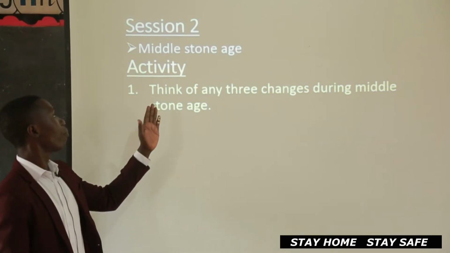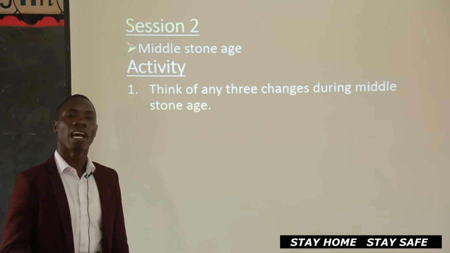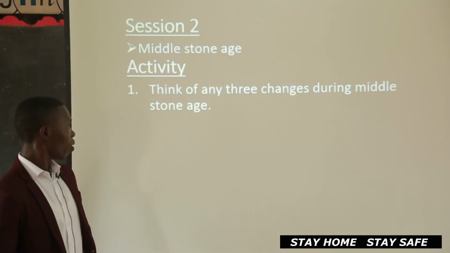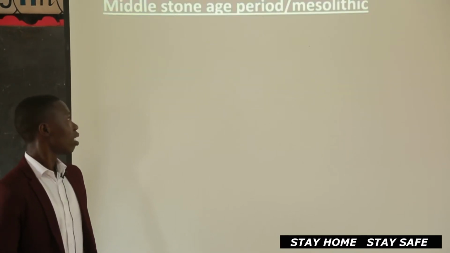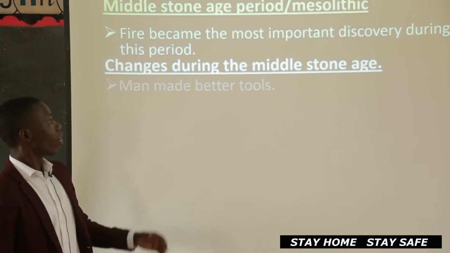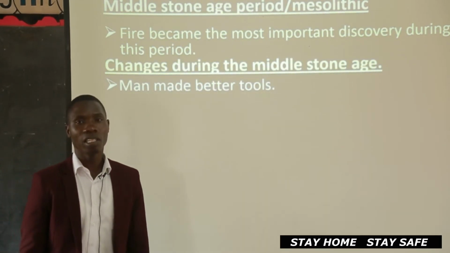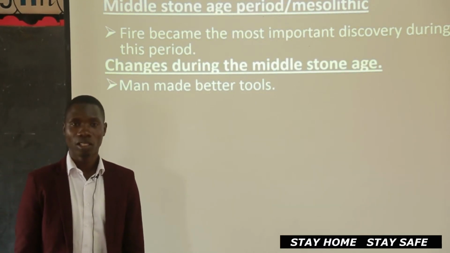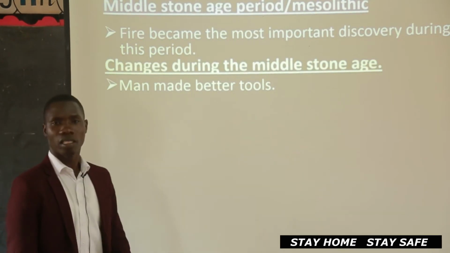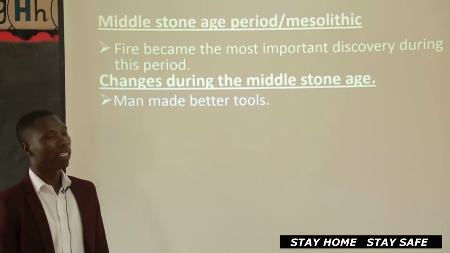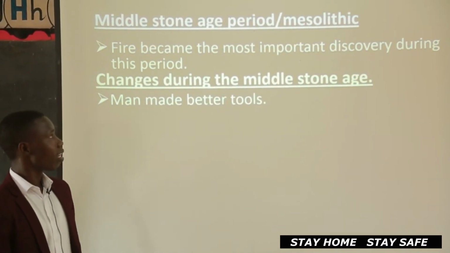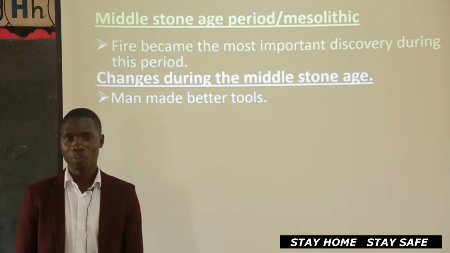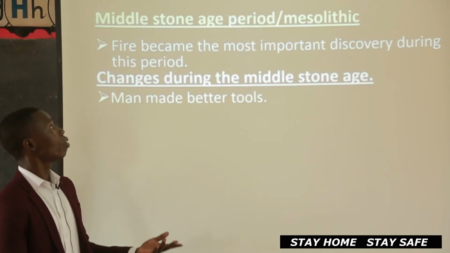So friends, after looking at some of these tools, we are going to look at the Middle Stone Age. What changes happened to early man during the Middle Stone Age? Think of any 3 changes during the Middle Stone Age. I know you are thinking. Now we have 1. First of all, Middle Stone Age period is also known as Mesolithic. Everybody? Mesolithic. So if you don't want to say Middle Stone Age, go ahead and say Mesolithic. Let's spell the word Mesolithic faster. M-E-S-O-L-I-T-H-I-C. Mesolithic is another name for Middle Stone Age.